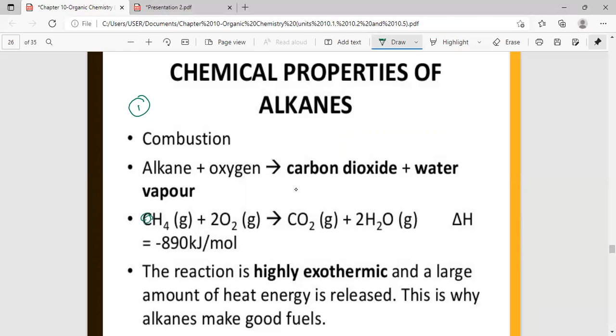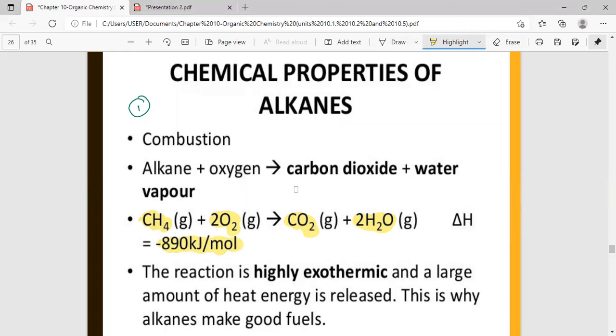So here you have methane. This is the formula for methane. When methane undergoes combustion, it forms carbon dioxide and water. Water vapor, but even if you write water, you'll be given marks. So it's water in the gaseous form. And you can see here that the delta H value is negative 890 kilojoules, so 890 kilojoules of energy is given out.